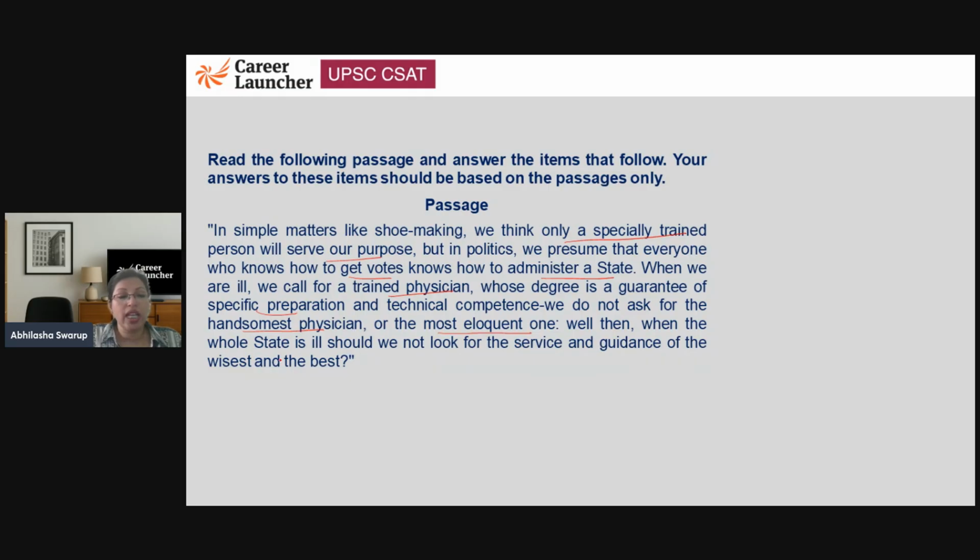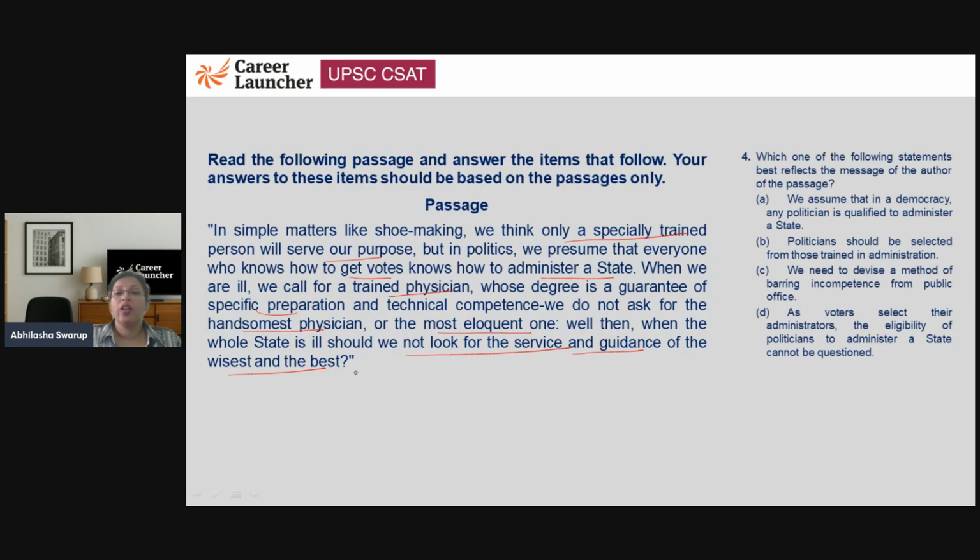Well, then, when the whole state is ill, should we not look for the service and guidance of the wisest and the best? Essentially, we are saying that politicians also need to be wise and best and understanding what is happening, right? All right, let's take a look at this question. What is the message of the author in the passage?